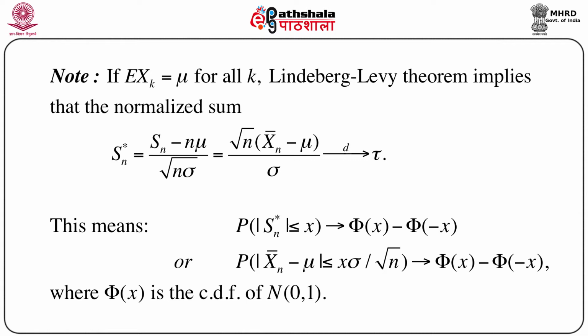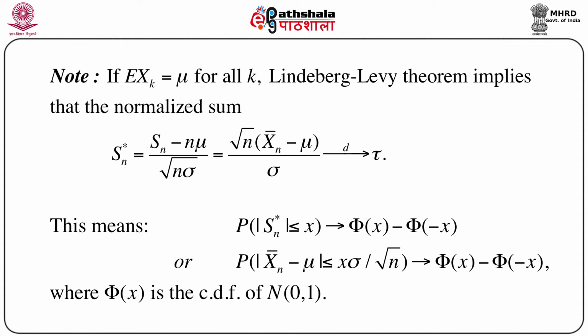What is the meaning of this? The meaning, in terms of probability, is that the probability of modulus of Sn star less than or equal to x converges to capital phi of x minus capital phi of minus x, where capital phi of x is the distribution function of a standard normal distribution, that means a normal 0, 1 variable.